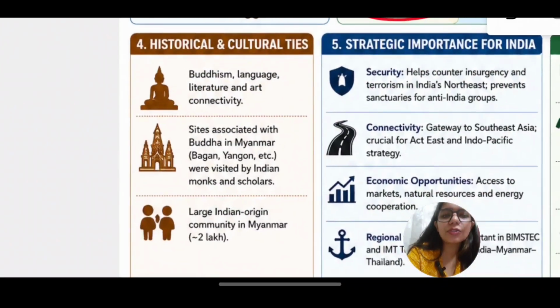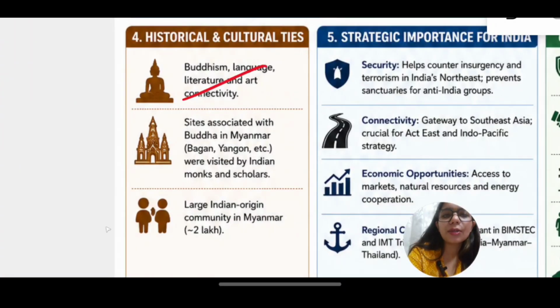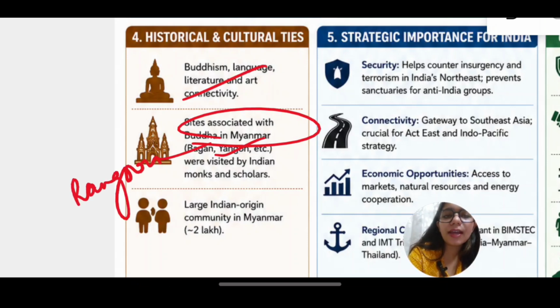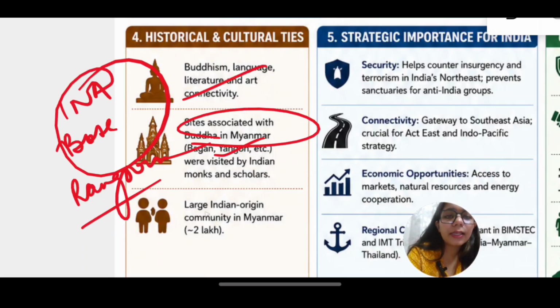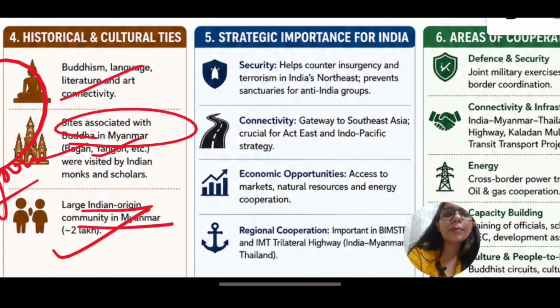Now we have had historical and cultural ties: Buddhism, language, literature, Buddha in Myanmar, Bagan, Yangon, Rangoon also we call it. Then we have had links with Bose and INA in Rangoon. Then a large Indian origin community in Myanmar, around 2 lakh Indians are present.